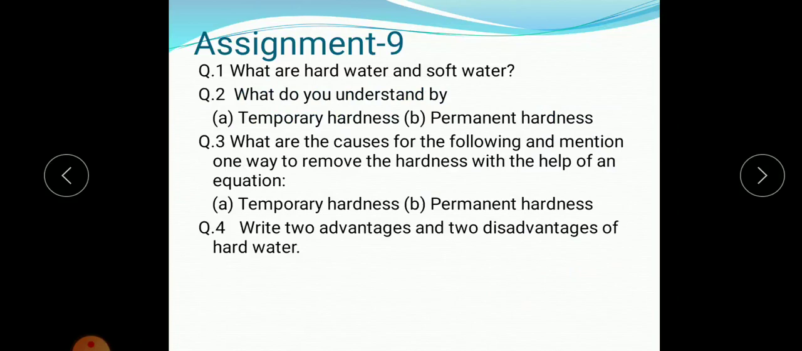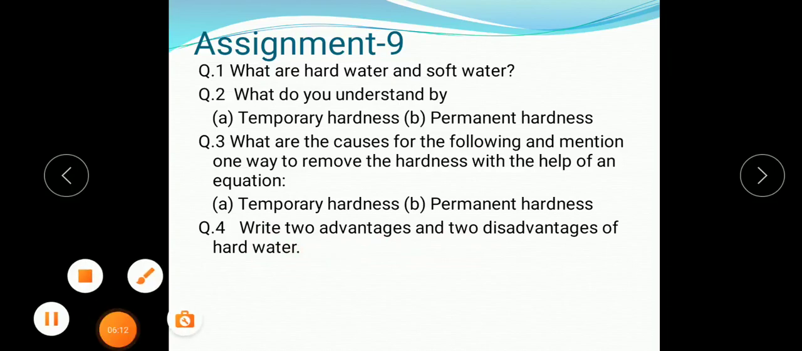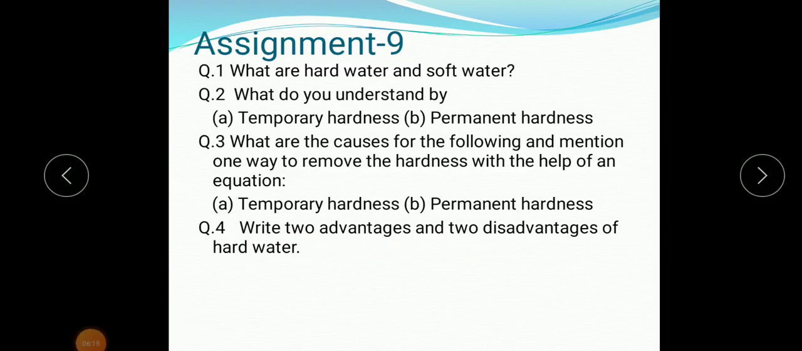Now today's assignment number 9. Question number 1: what are hard water and soft water? Question number 2: what do you understand by temporary hardness and permanent hardness? Question number 3: what are the causes for the following, and mention one way to remove the hardness with the help of an equation? A. Temporary hardness and B. Permanent hardness. And question number 4: write two advantages and two disadvantages of hard water. So complete this assignment and send it in my mail.